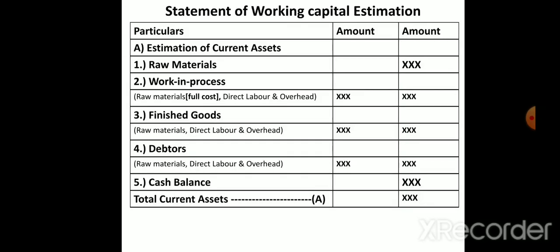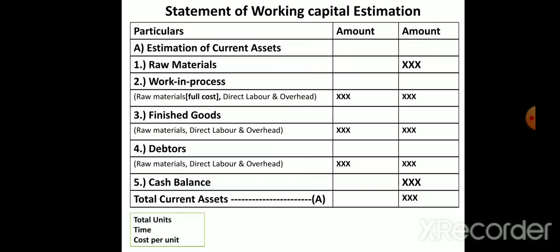This is a statement of working capital. First we will calculate total current assets. In raw material and work in progress, three expenses we have to consider. In finished goods also three expenses. In debtors also three expenses, then cash balance and total assets.